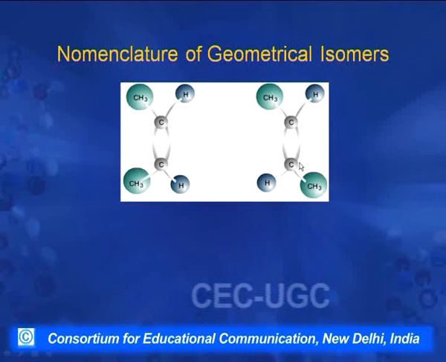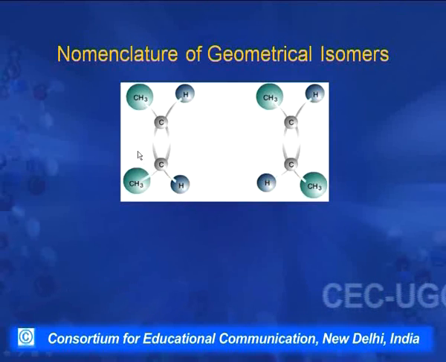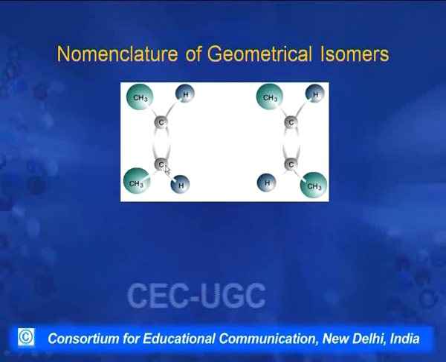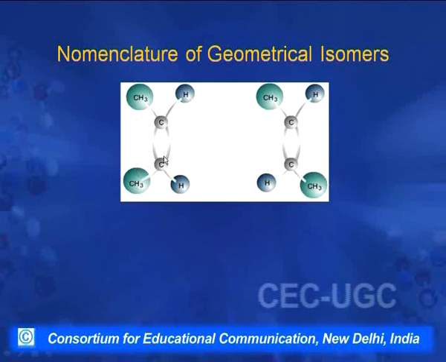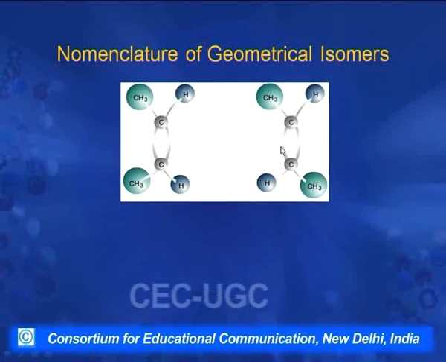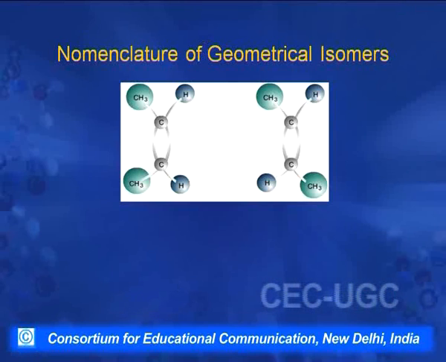But if I want to name them according to the IUPAC system, I will number the carbon chain from one side, it is 1, 2, 3 and then 4. And in this compound also 1, 2, 3 and 4. So, both the compounds have a chain of 4 carbon atoms. The double bond is present in both the cases between carbon number 2 and 3. So, both the compounds should be named as 2-butene.